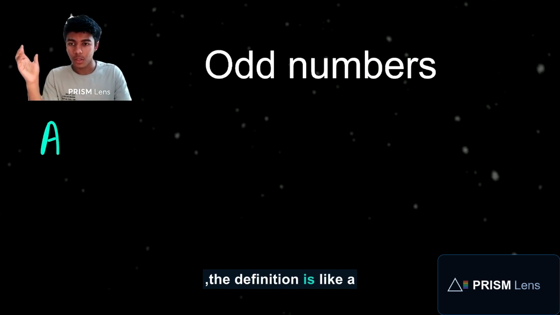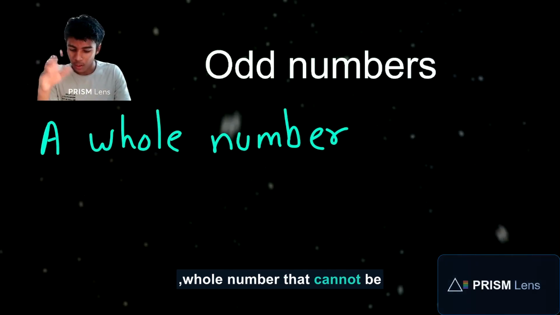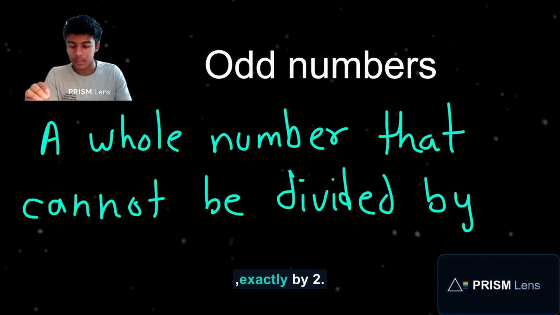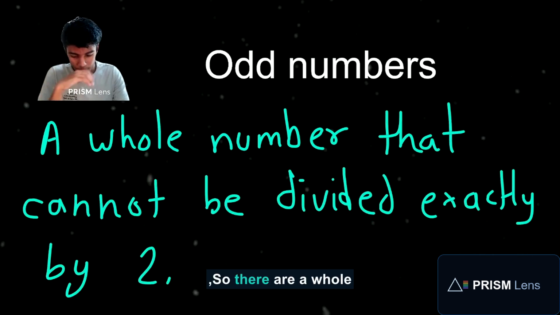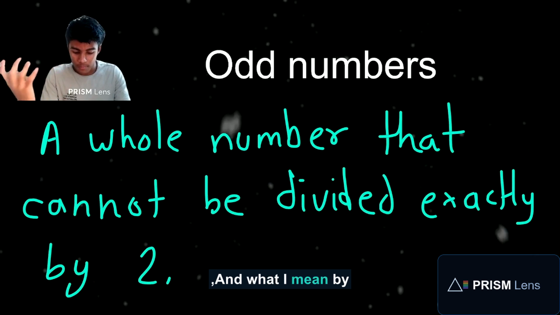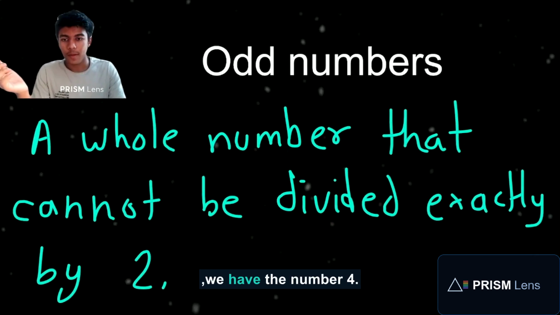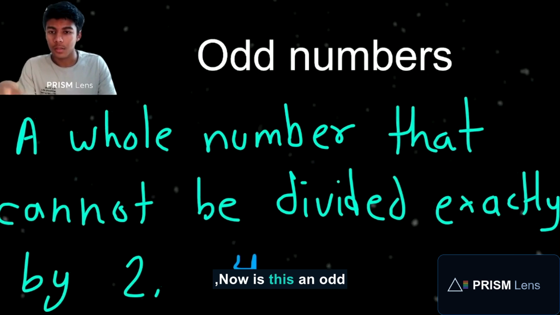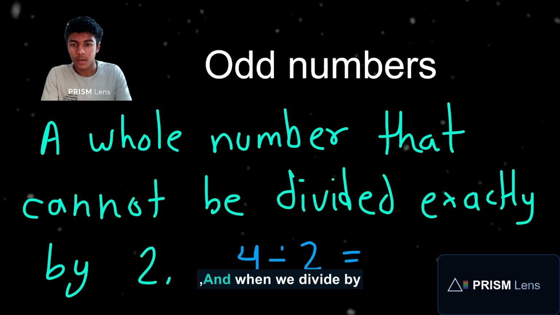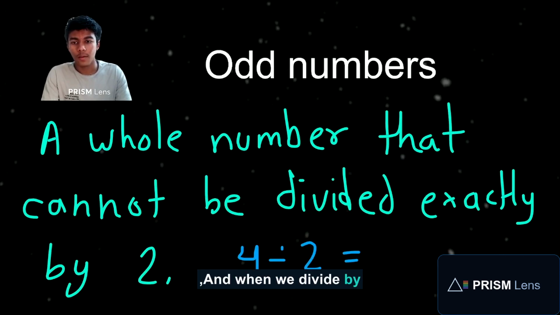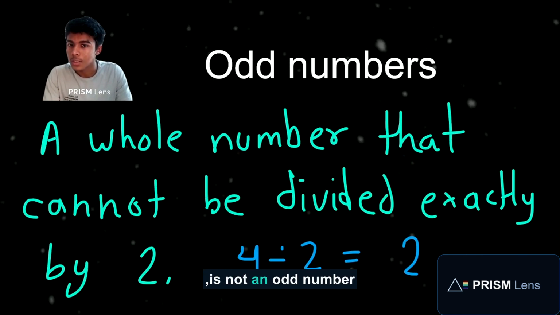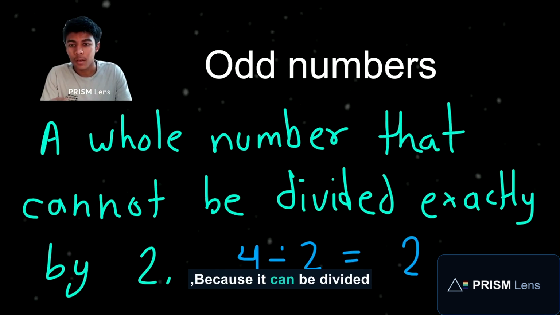Next, odd numbers. The definition is a whole number that cannot be divided exactly by 2. What I mean by that is, let's say we have the number 4. Is this an odd number or not? To find that, we divide by 2, and we get 2. So this is not an odd number, because it can be divided by 2.